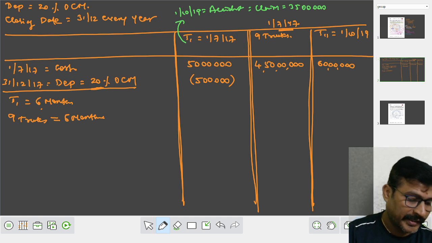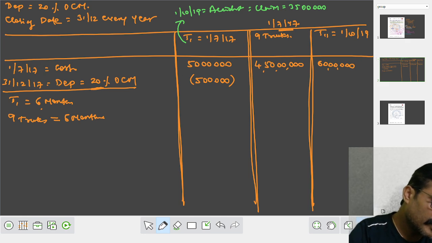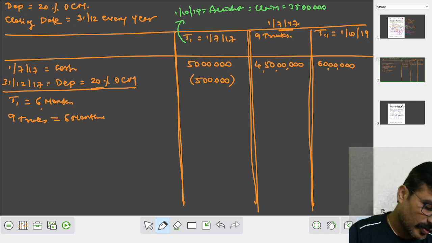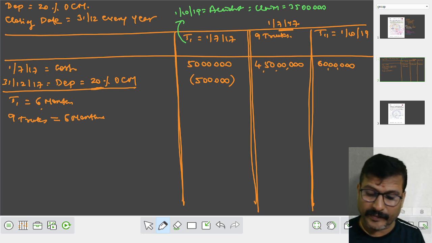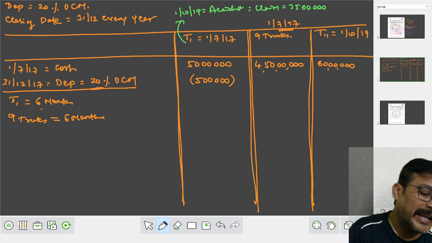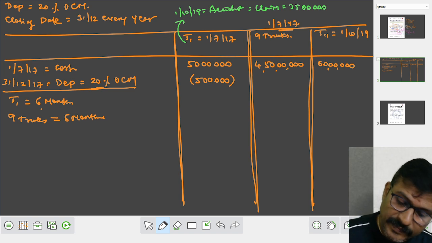When I use a calculator, it is 45 lakhs, sorry, 4 crore 50 lakhs into 20% into 6 divided by 12. It comes to how much? It comes to 45 lakhs. Right?